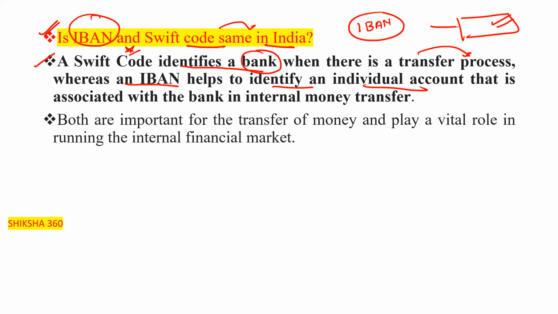So a SWIFT code identifies a bank where there is a transfer process. On the other hand, an IBAN helps to identify an individual account that is associated with the bank in international money transfer. Both are important for the transfer of money and play an important role in running the international financial market.